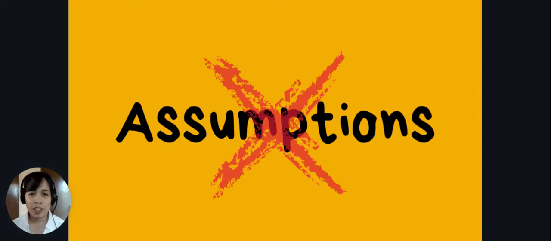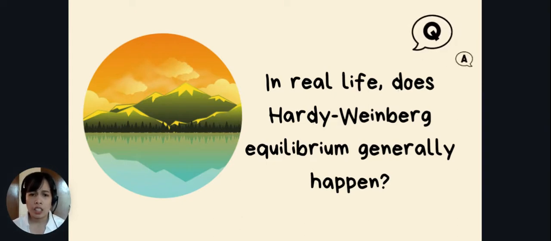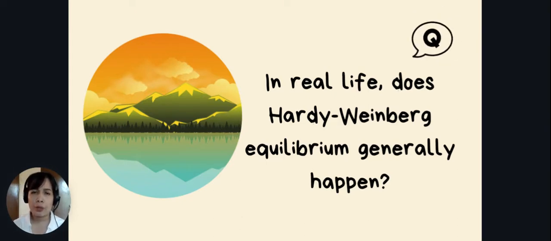Then the population would definitely be evolving. The allele frequencies may change from one generation to the next. Allele and genotype frequencies within a single generation may also fail to satisfy the Hardy-Weinberg equation. Now, in real life, does Hardy-Weinberg equilibrium generally happen?